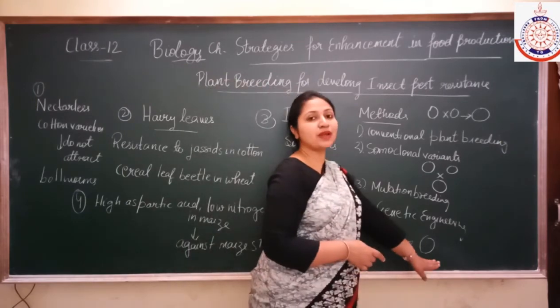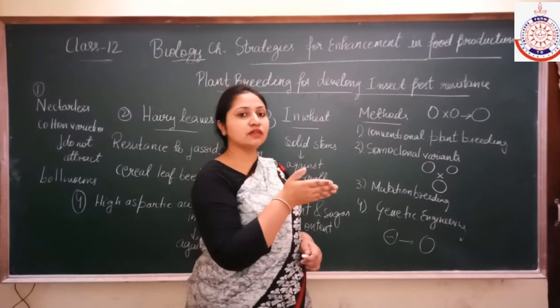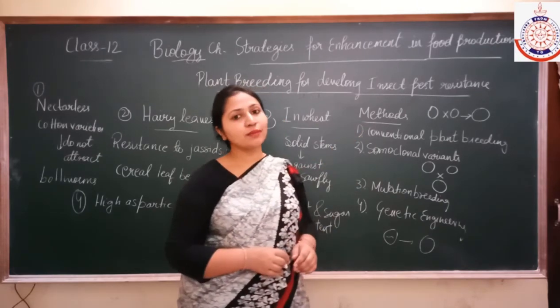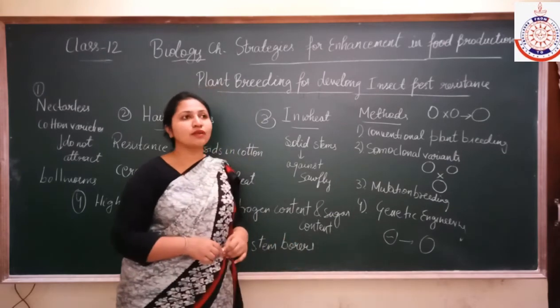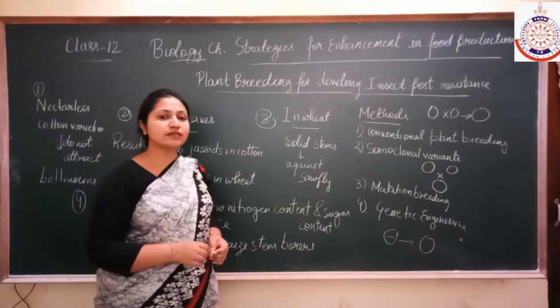So the different plant will also become resistant against that particular insect or pest. So this is all about plant breeding for developing insect pest resistance.